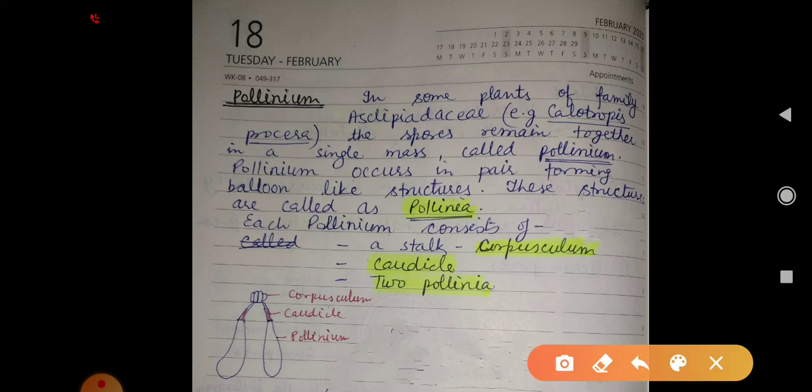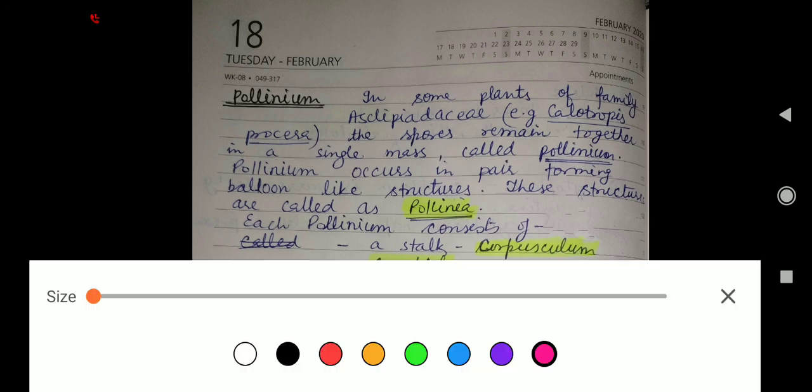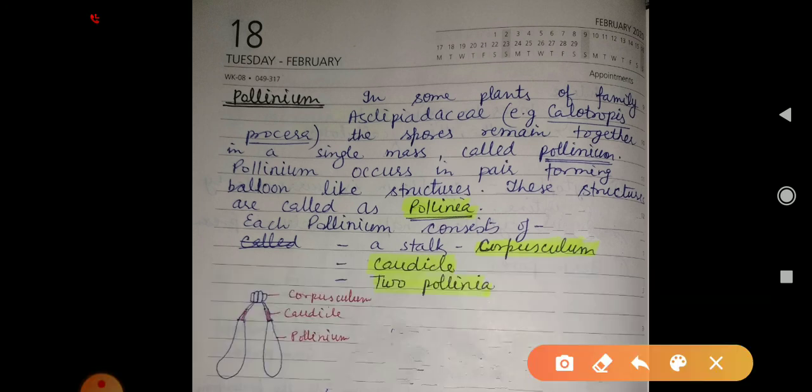In some plants of Asclepiadaceae, the spores remain together in a single mass and form a pollinium.